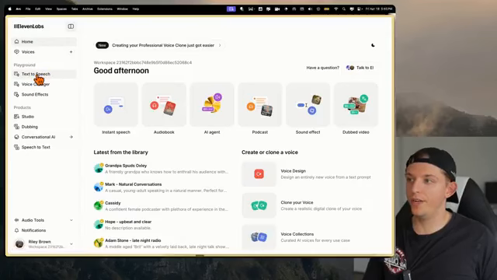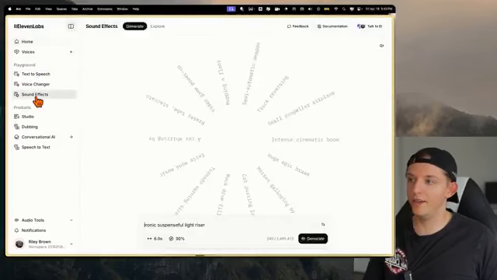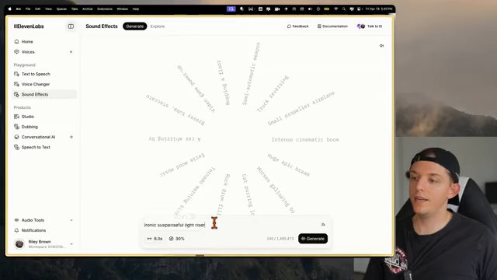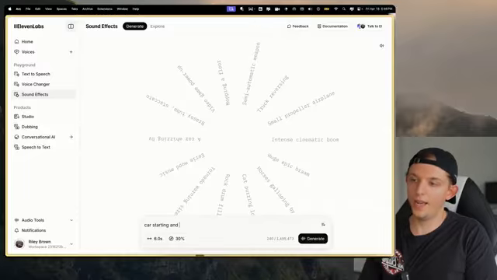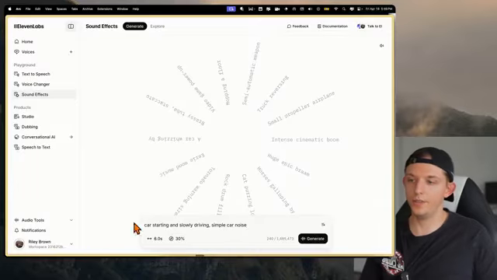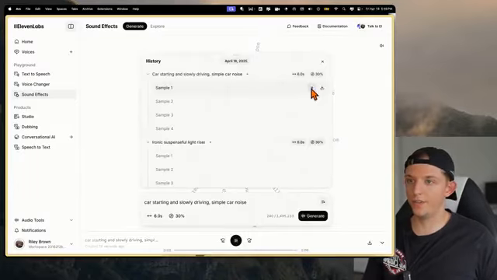What we want to do here is create a sound effect, let's say 6 seconds for now, and let's say car starting and slowly driving. Simple car noise. I don't want it to be too complicated. All right, let's check out these noises. Pretty solid. Let's use that noise.